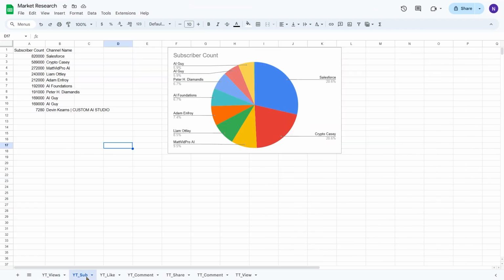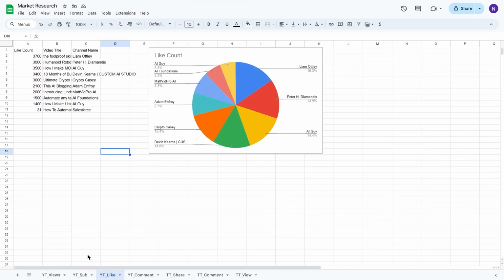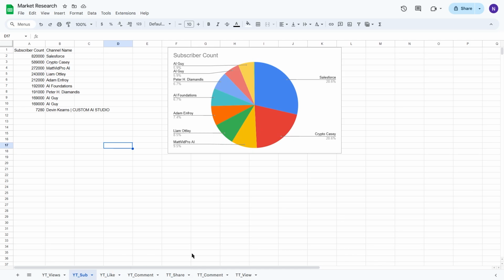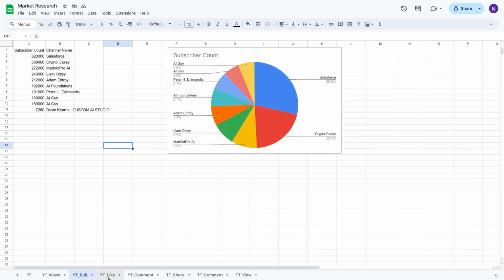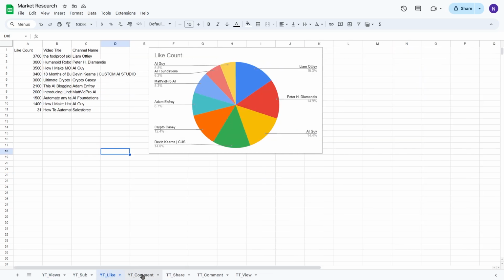Look at all these pages and pages of data. Look, you can even see, if I go to sub count, you can see the market share of these people. Well, this is not really AI automation because I thought that Lee Motley would be the top, right? But this is more like anyone that does videos on AI. If I want to be more specific, I'd change just one of the parameters in it. But look at this market share. Look at the bottom: views, market share by views, by subs, by likes, comments.